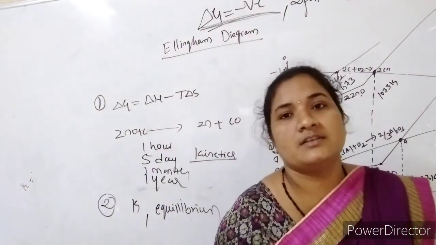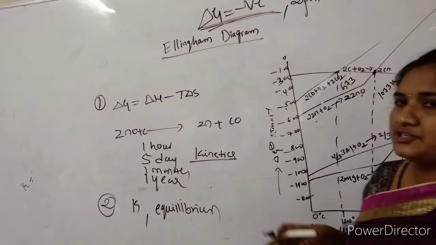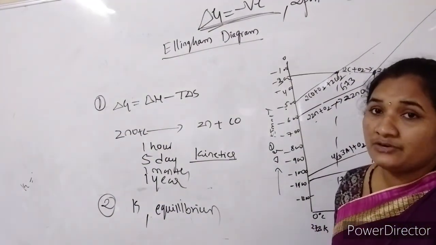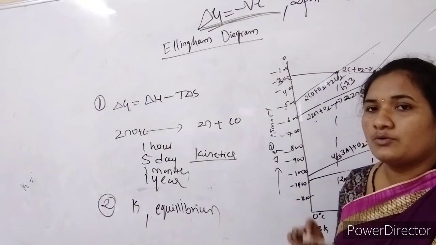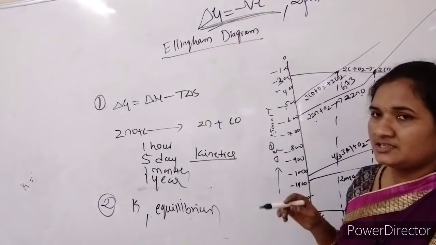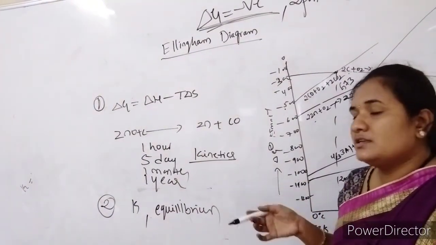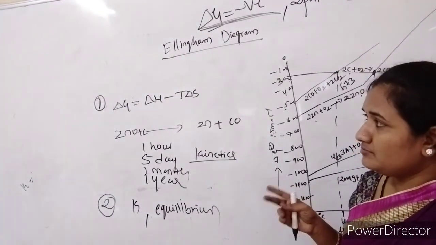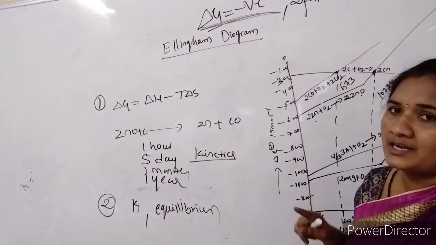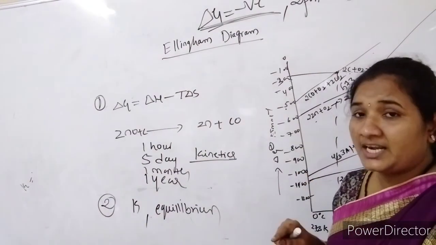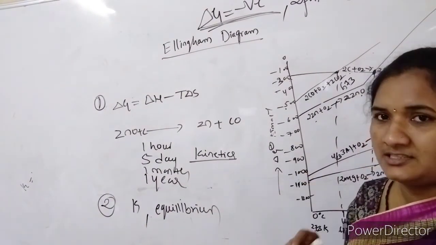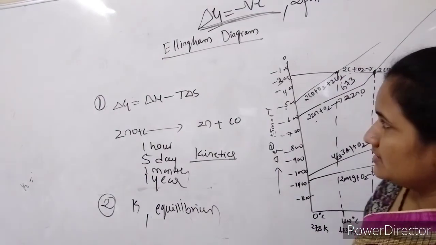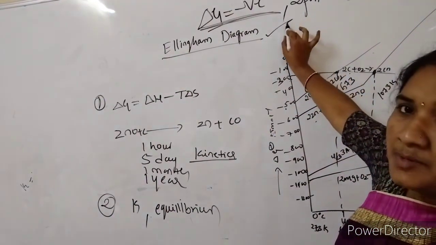That is the process of extraction or isolation of metal from the concentrated ore. One is calcination and another one is the roasting method, where we oxidize the metal, and the second method is the reduction of metal oxide to metal. During reduction we have to choose a reducing agent, and for choosing the reducing agent we use the Ellingham diagram.